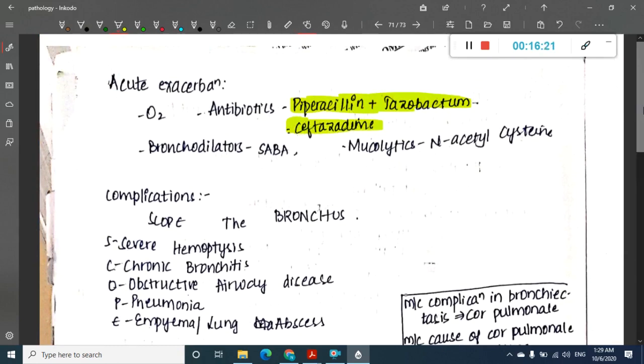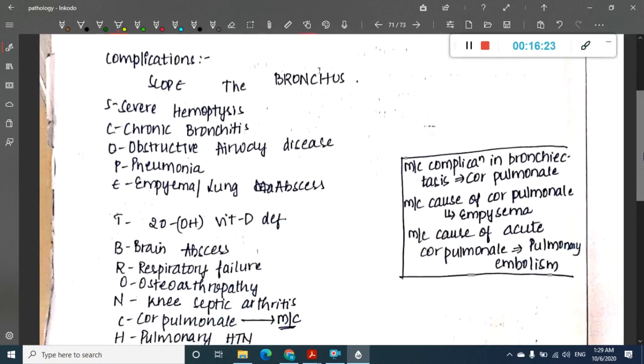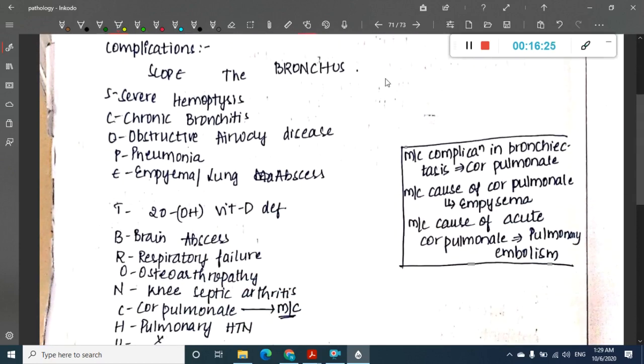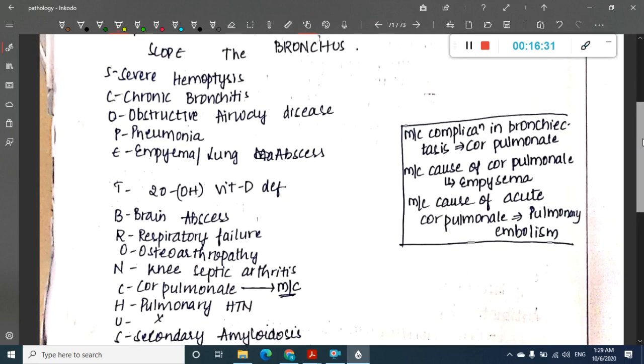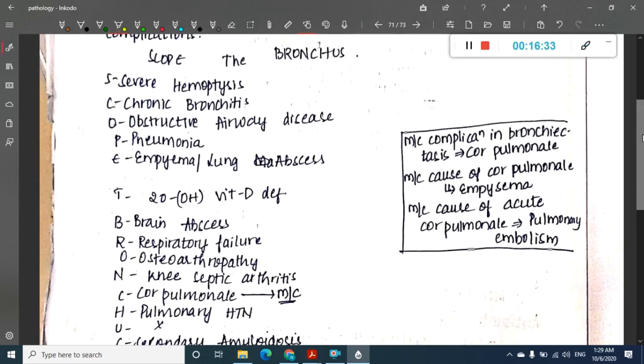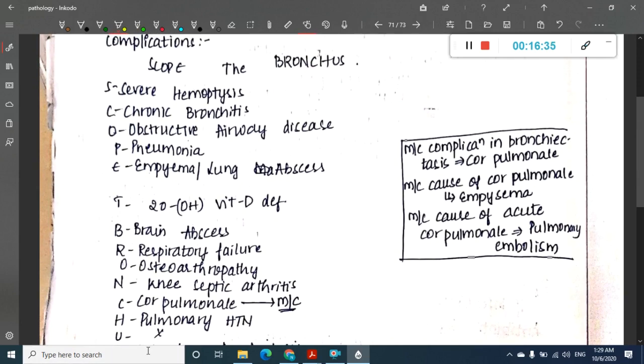What are the complications? Remember, they are remembered by the mnemonic "severe the bronchus." What is the pathway of having these complications? That you should also know. First there is bronchiectasis, and there is obstruction and infection. Because of infection you see pneumonia.